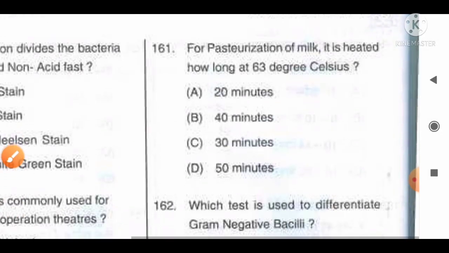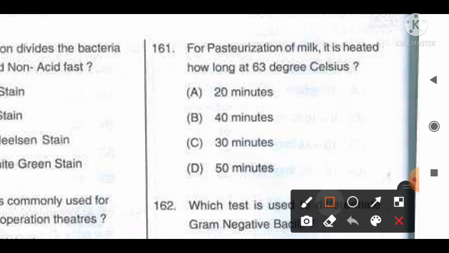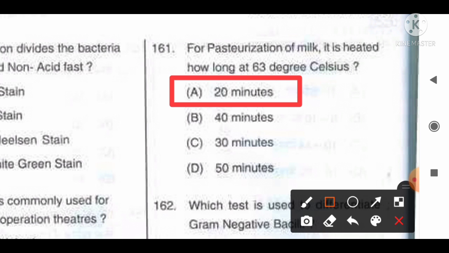For pasteurization of milk, it is heated how long at 63 degrees Celsius temperature? The options are A 20 minutes, B 40 minutes, C 30 minutes, D 50 minutes. The correct answer as per the answer key is option A, 20 minutes, but some books give 30 minutes as the time for pasteurizing milk at 63 degrees Celsius. So you can be unsure between option A and option C, but as per the answer key, it is option A, 20 minutes.